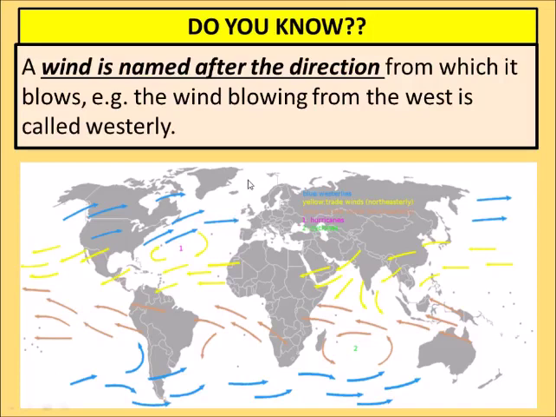In the earlier lesson you learned that the meridian divides the world into two portions, known as the Eastern Hemisphere and the Western Hemisphere. Asia and almost half of Africa lie in the Eastern Hemisphere, and both the continents of America lie in the Western Hemisphere. So the wind coming from the west, from America or Europe towards India or China, will be known as westerly. All these blue arrows represent westerlies.